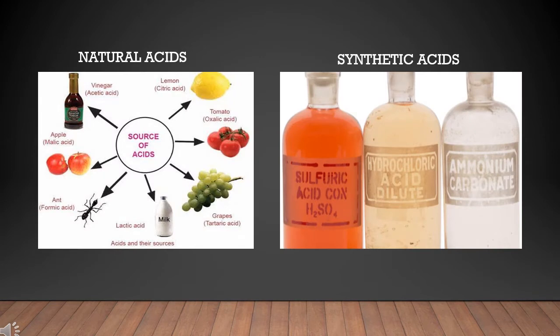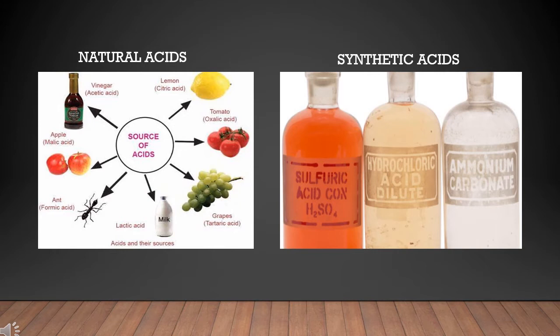The following picture gives you the names of certain substances and the acids present in them. Vinegar contains acetic acid. Lemon, orange, amla, etc. contain citric acid. Tomato contains oxalic acid. Grapes and tamarind contain tartaric acid. Milk contains lactic acid, an ant contains formic acid, and apple contains malic acid. There are different synthetic or inorganic acids which are used in laboratories, like sulfuric acid, nitric acid, etc.